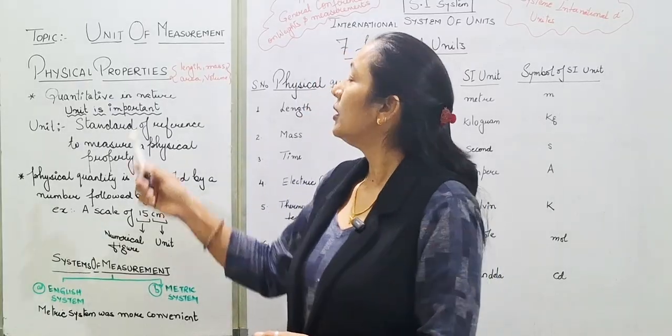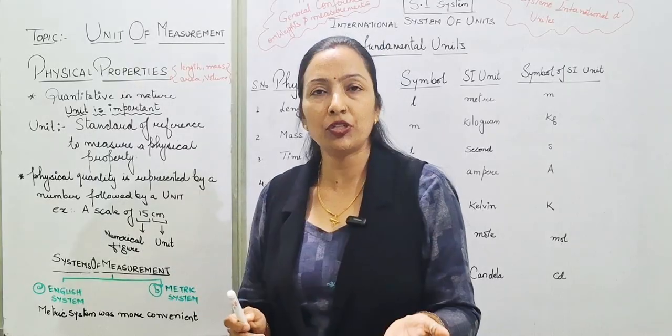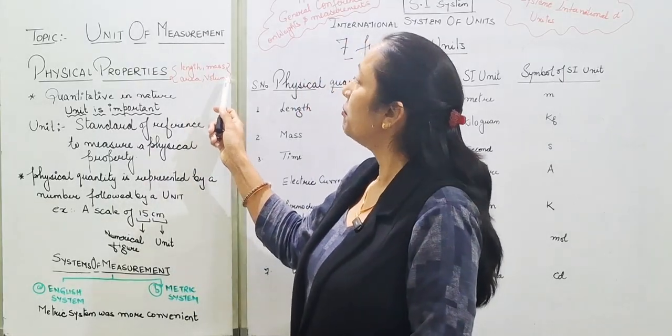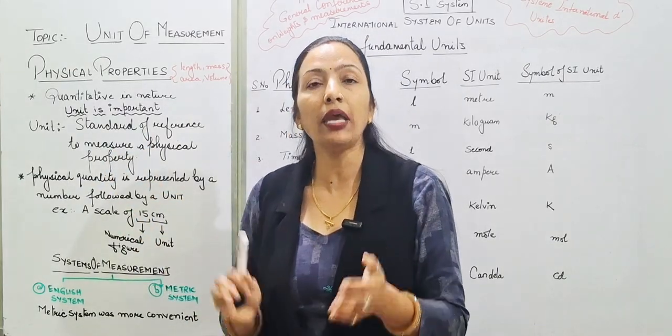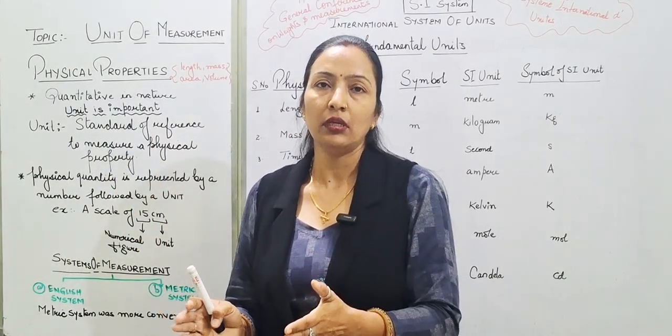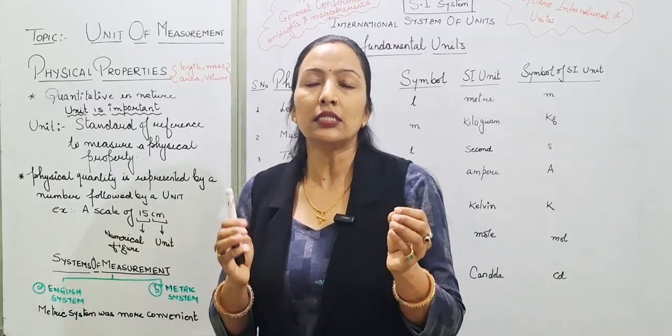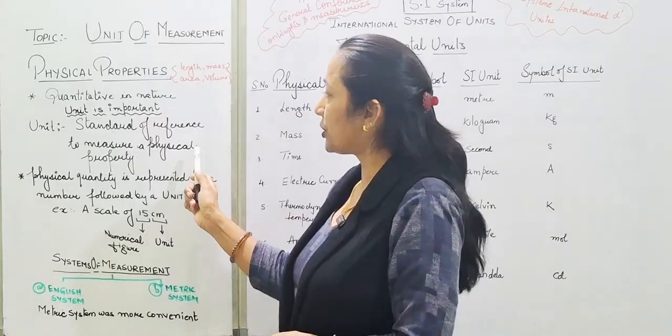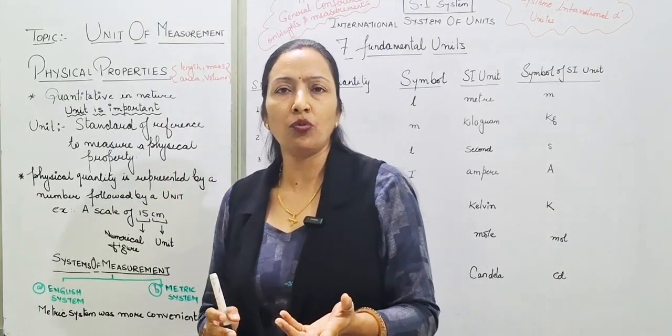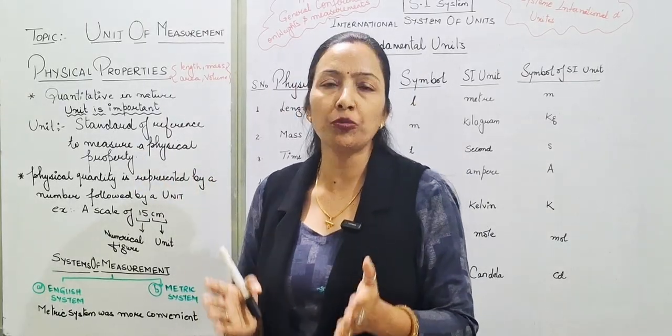class 11. Physical properties can be measurable, for example length, mass, area, volume, and they have a specific unit. They are known as standard units and they are quantitative in nature. If we have to measure anything, it must have a standard.